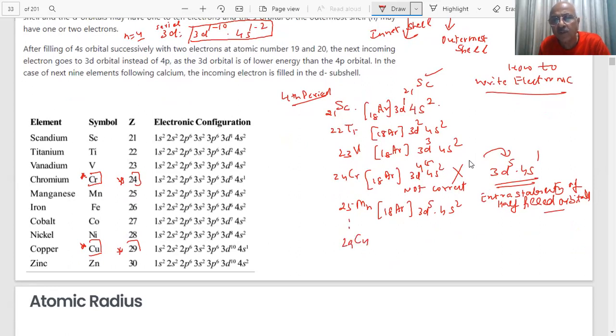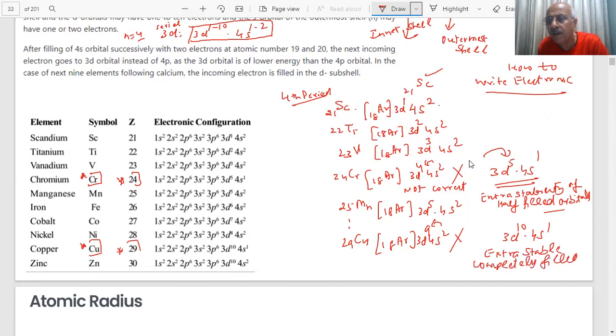Copper is 29. What will happen? 18 argon, if I put 4s2, 3d9, this is not the correct configuration for copper. What happens? One of the electrons moves to the d subshell, which will become completely filled. It will become 3d10, 4s1. So this is extra stable, a completely filled subshell, or orbitals.